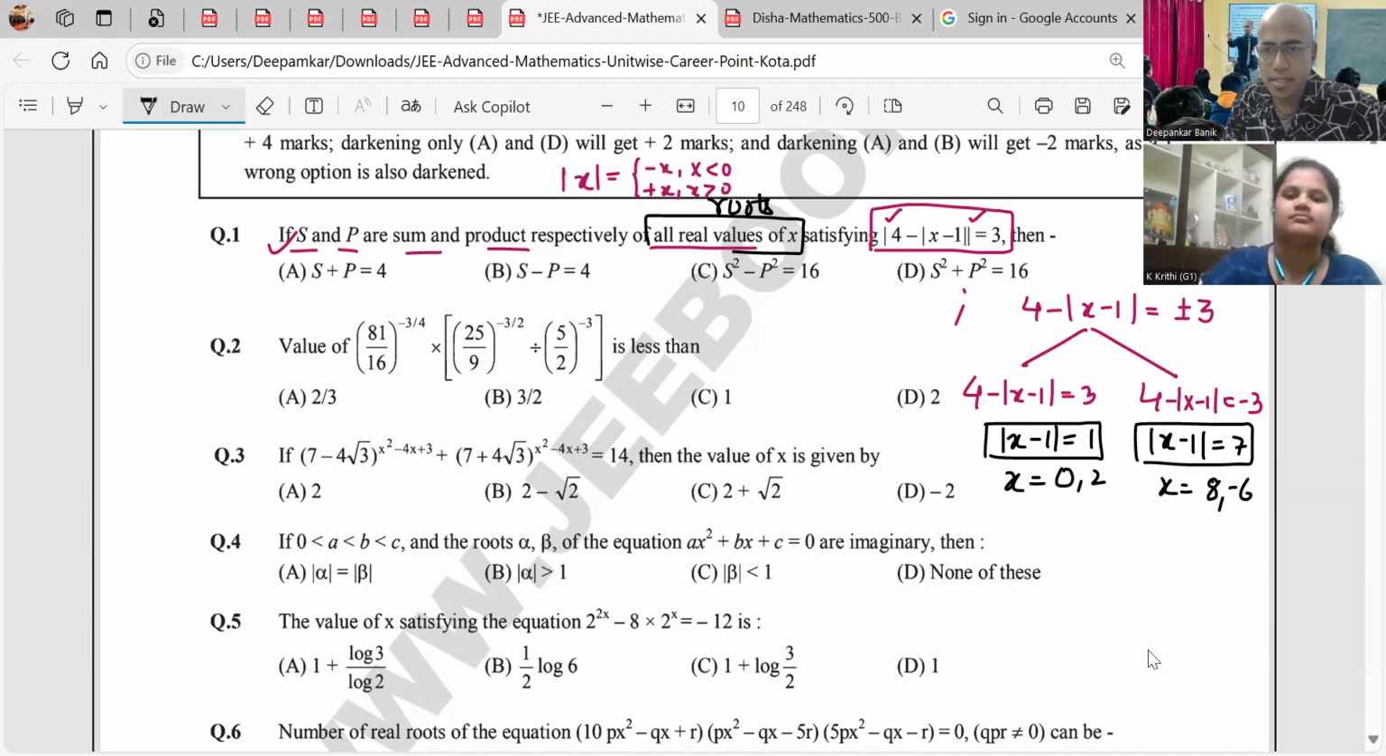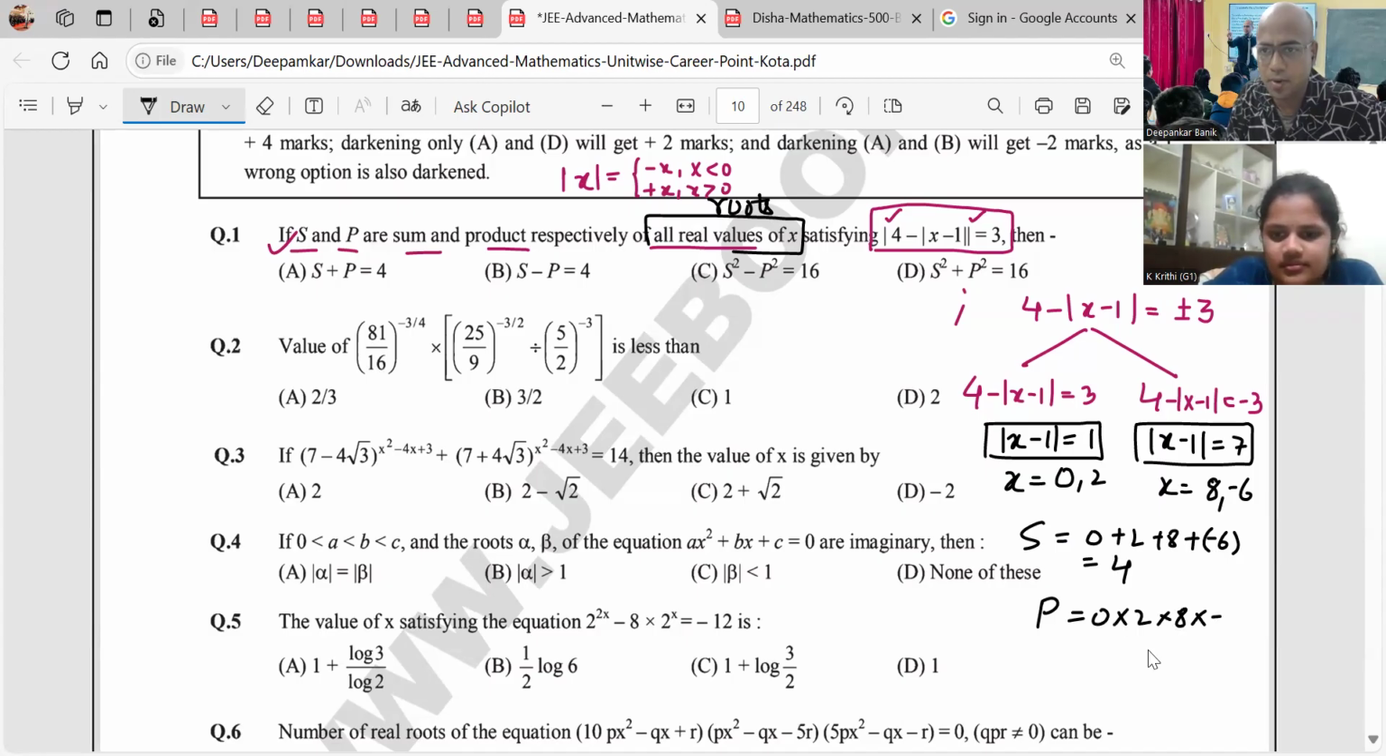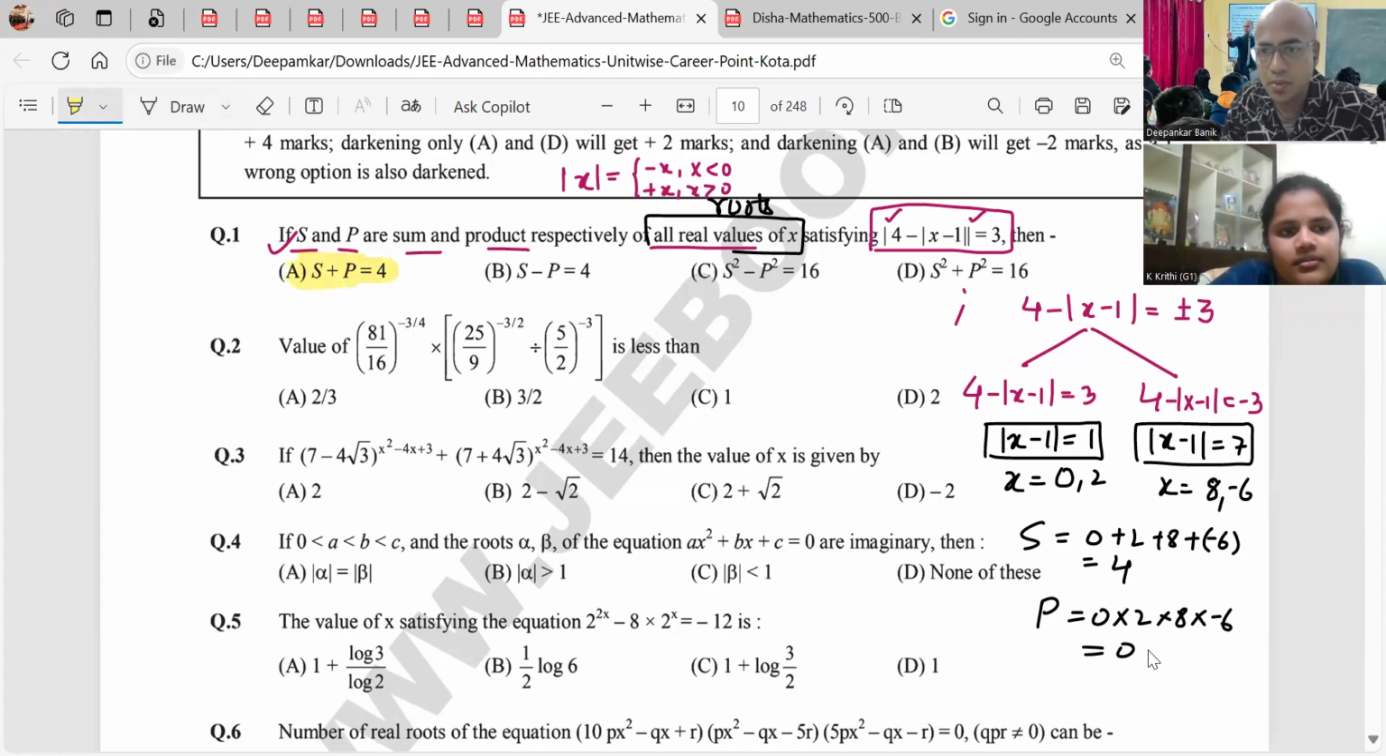These are the four values. So what is the sum of these values? 0 plus 2 plus 8 plus minus 6 comes out to be how much? The sum comes out to be 4. 4, right? And what about the product? Product outrightly, because 0 multiplied by anything has to be 0. So what is the answer? We have been asked S plus P. So what is S? That is 4. And what is S minus P? S minus P is also 4.